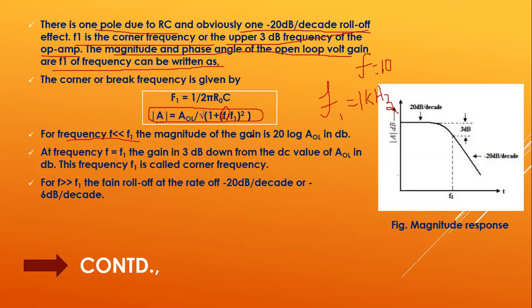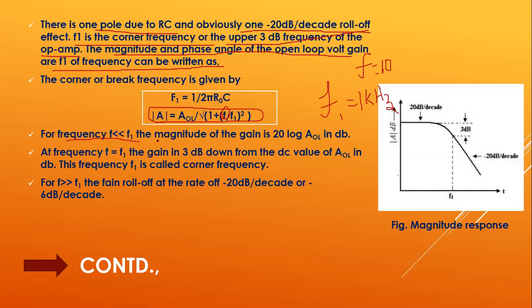If you take that whole square, you will have 1 into 10 to the power of minus 4. So 1 plus 1 into 10 to the power of minus 4 is approximately considered to be 1. So root of 1 will be equal to 1 itself. If we consider the gain of the open loop circuit to be 1, then the overall magnitude will be equal to 1.